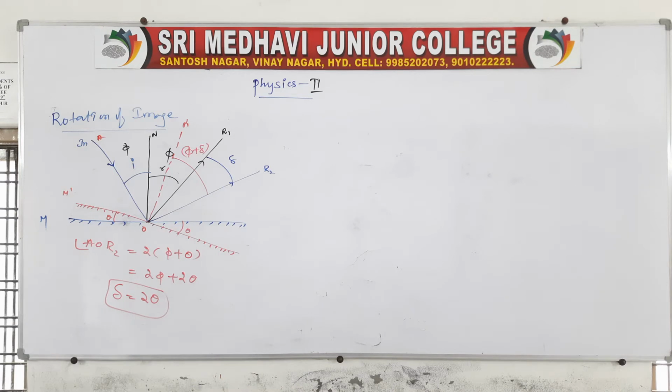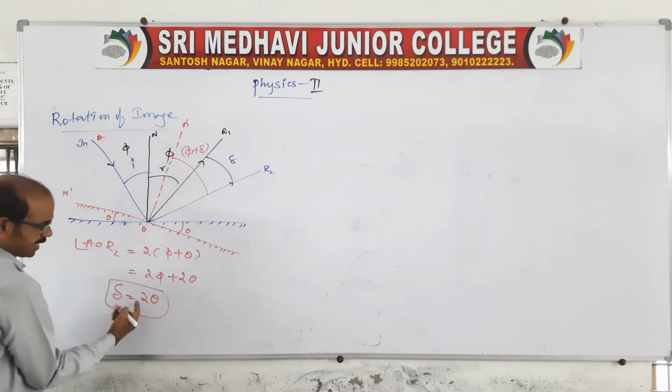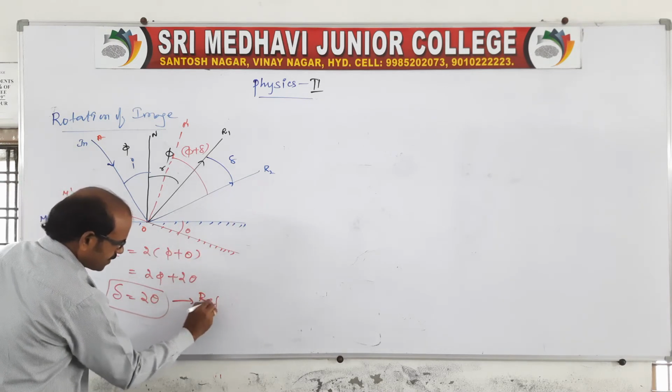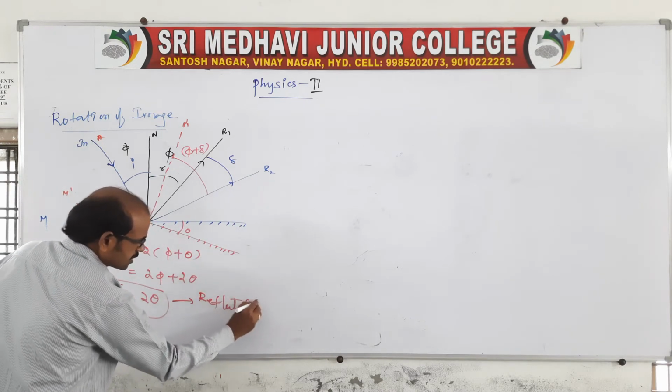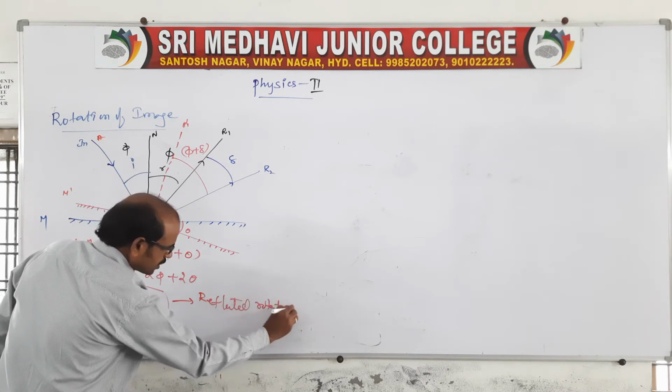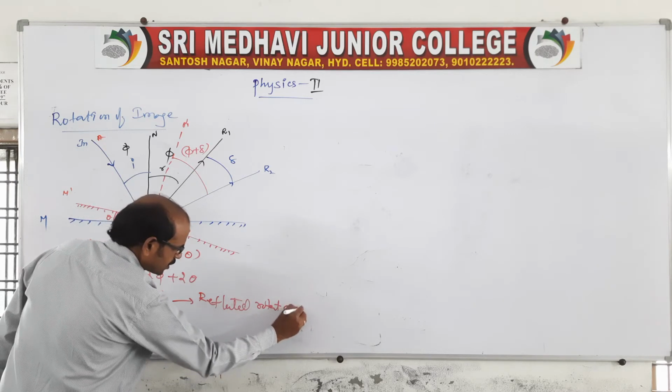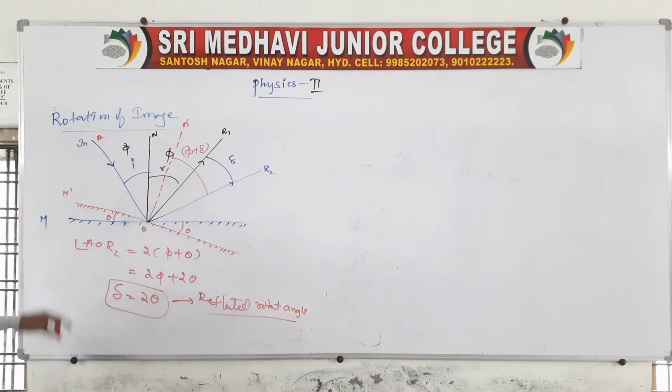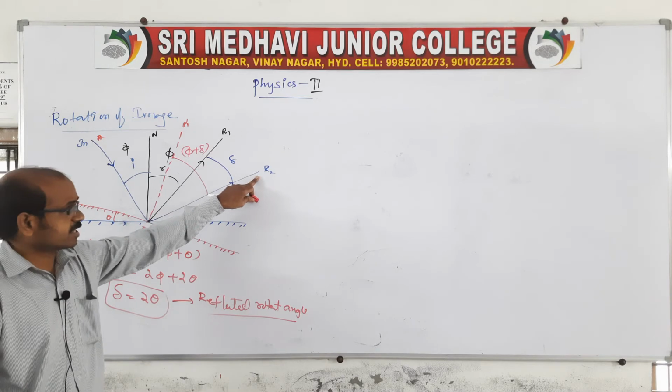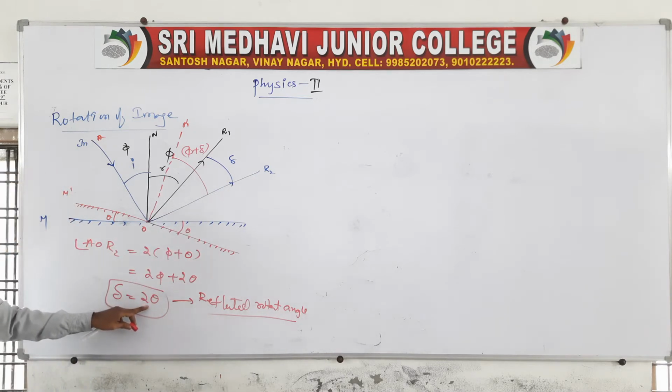And you remember, it means that when the incident ray is fixed and the mirror is rotated through an angle theta, then the reflected ray rotates through an angle 2 theta, because the mirror is rotated but the incident ray is fixed. Therefore the reflected ray is rotated through an angle of 2 theta. So this is the rotation, right?